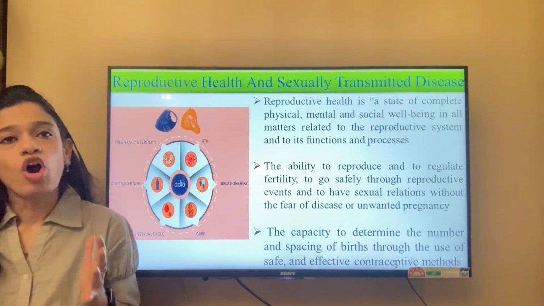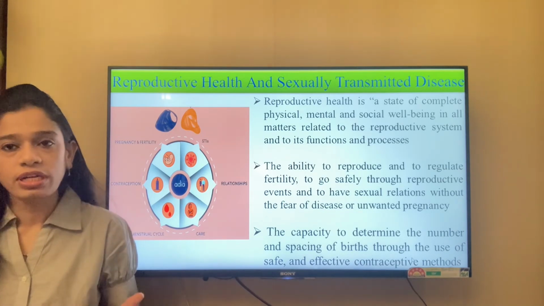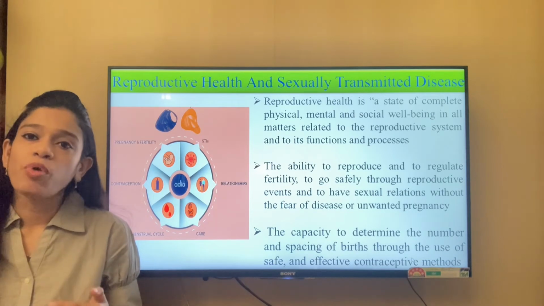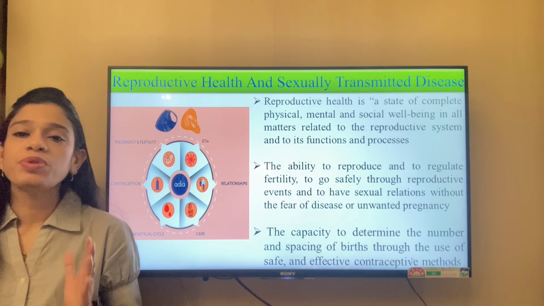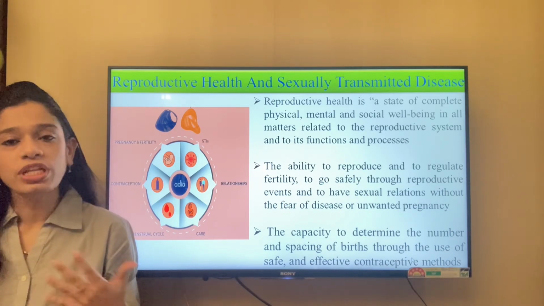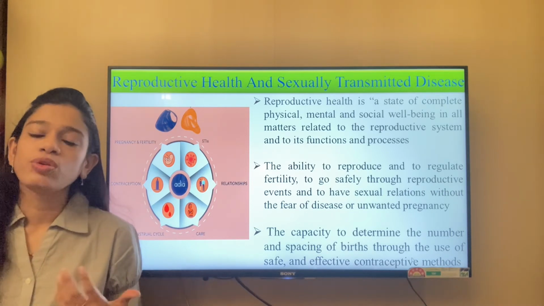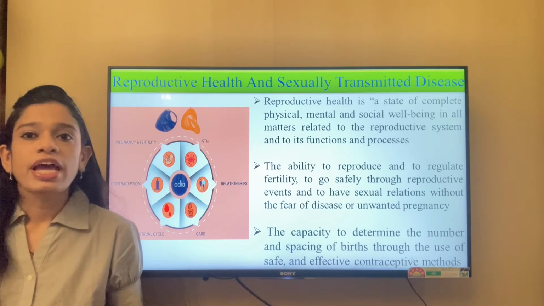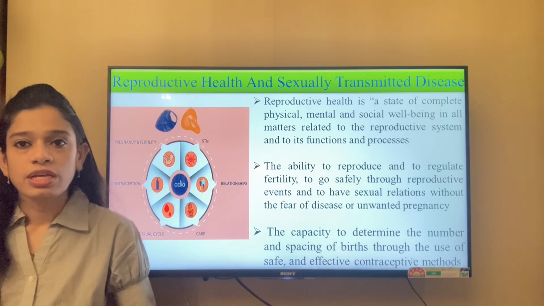Family planning, giving birth, or having a child is an important decision, and it should be taken both by the boy as well as the girl. The boy and the girl, or the man and the woman, must be mentally prepared enough to have a child, and only then should they think of having a kid, because bringing up a child is not so easy.